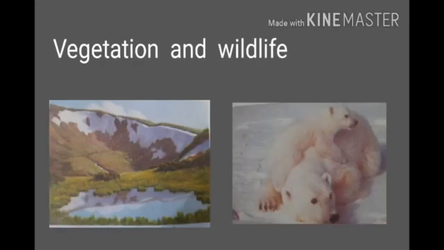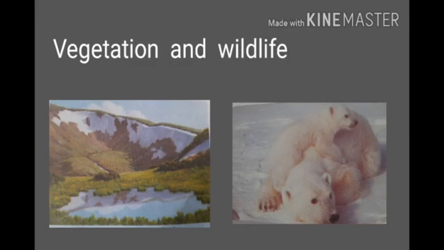Children, next we learn vegetation and wildlife. Nothing grows in the ice covered area of Greenland. Children, there is no forest, and no crops can grow in Greenland. The natural vegetation includes mosses, lichens, grasses, and bushes which grow only during the summer season, due to the cold climate and almost three-fourths of land being covered with ice and snow. Children, next we learn wildlife.